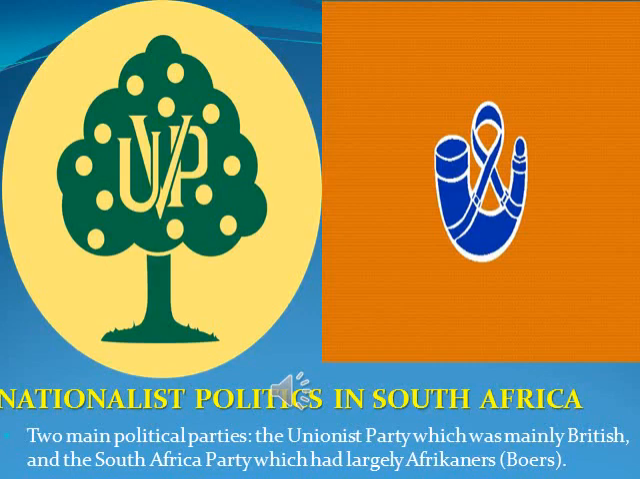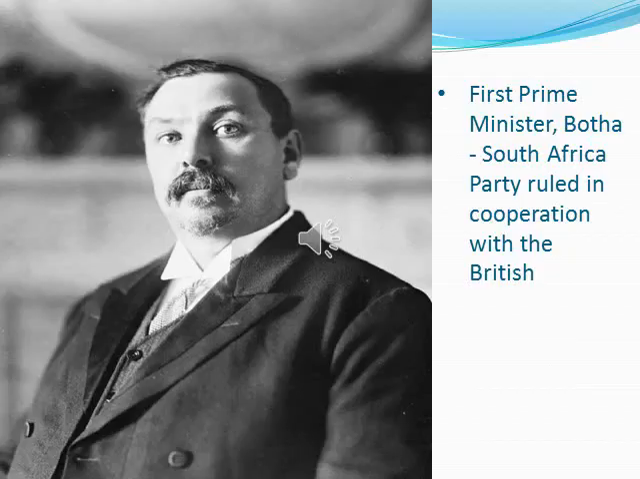Even though the British won the battle and occupied the Boer states, the political controversy began now. There were two main political parties in South Africa: the Unionist Party, composed mainly of British, and the South Africa Party, composed mainly of Afrikaners or Boers. The first Prime Minister of South Africa was Botha. He belonged to the South Africa Party, which was mainly composed of Boers.